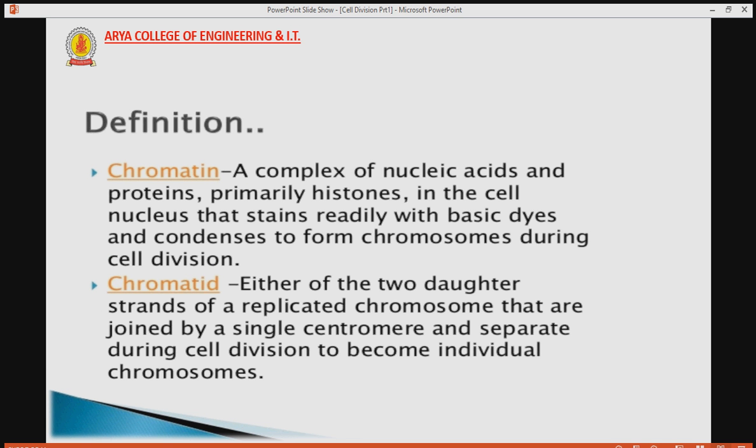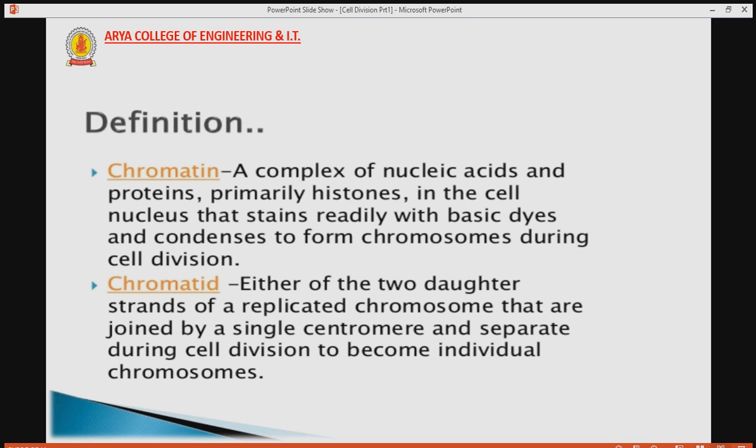Next definition is chromatin. As we know, nucleus contains this genetic material, that is chromatin, chromatid and chromosome. These all three are what? This is the chromosome, but in different form. We can say chromosome in different form. So we have to understand the difference between these three: chromatin, chromatid and chromosome.